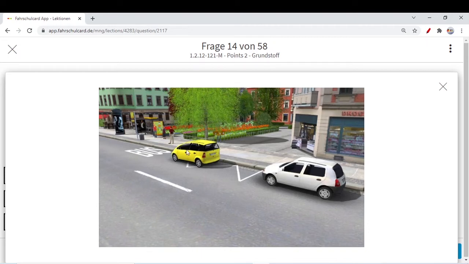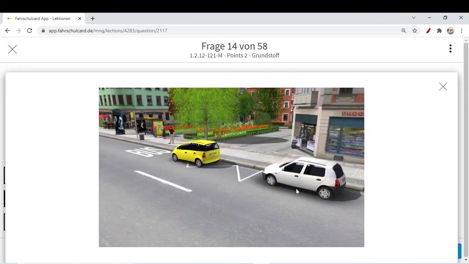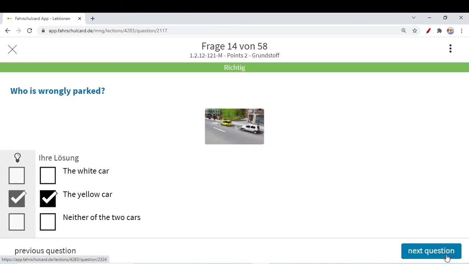Clearly the yellow car. Even if there was no zigzag line, you are still not allowed to park. Why? Because you are within the 15-meter distance of the bus stop sign. So this yellow car is anyhow wrongly parked. Neither of the two cars? No, the white car is properly parked just after this sign. Only the yellow car is wrongly parked in this particular situation.